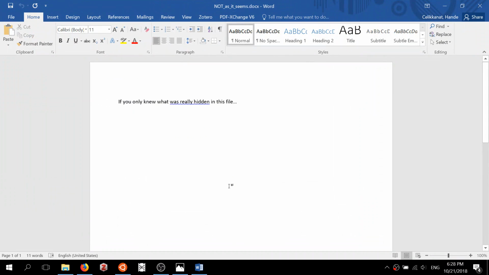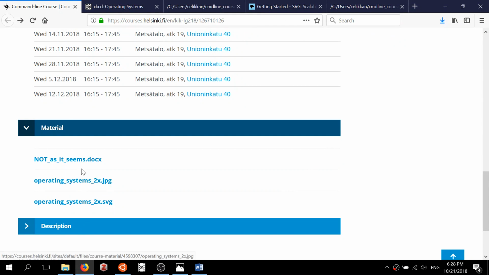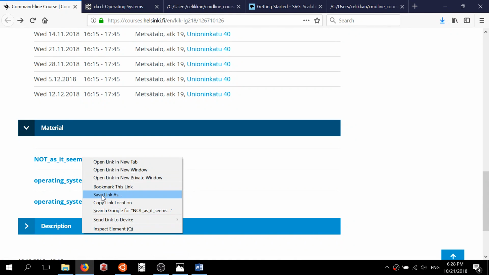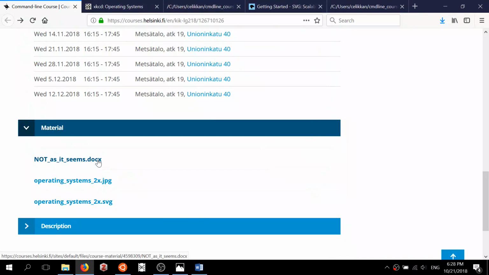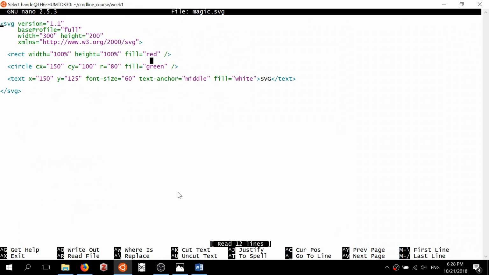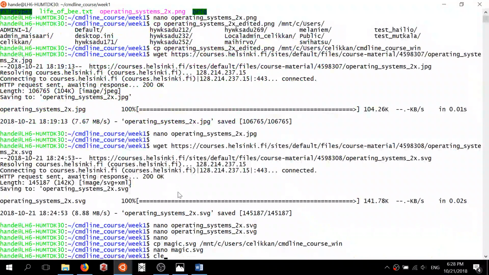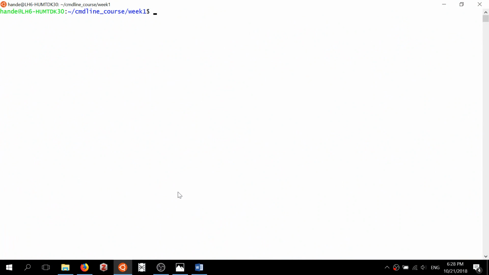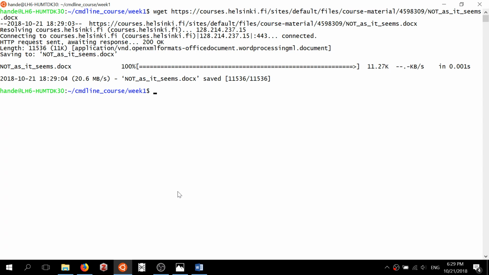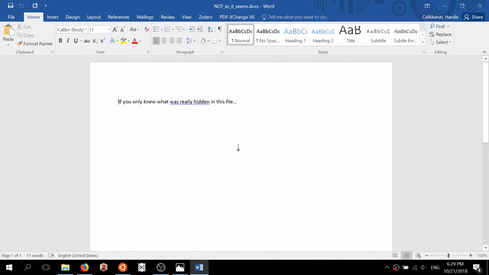This is the contents of the file in my Microsoft Word. And to check if it's a binary file or not, I can also take this file here and then try to open it with Nano. And I see a lot of gibberish. So this is the answer. A Word file that has been created by Microsoft Word is not a text file. It looks like it holds text to us, but actually a Word file holds so much more than that.